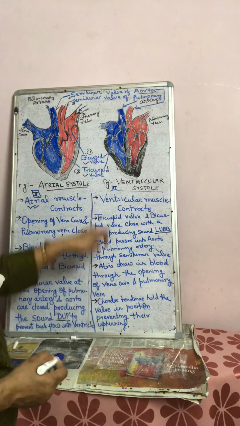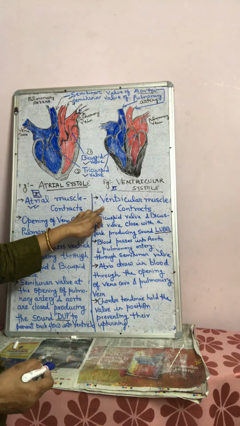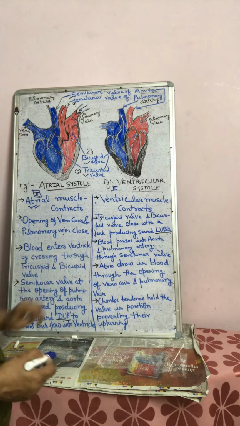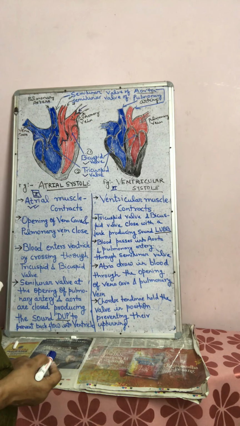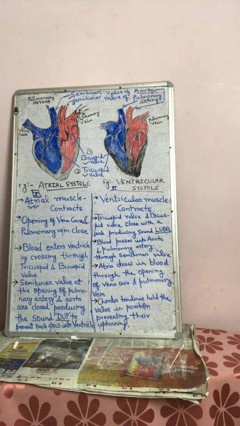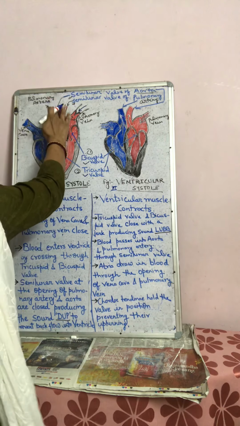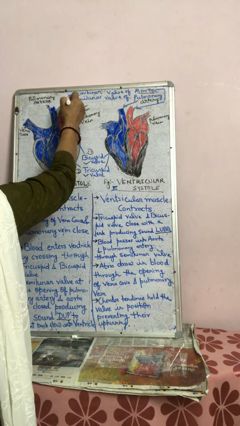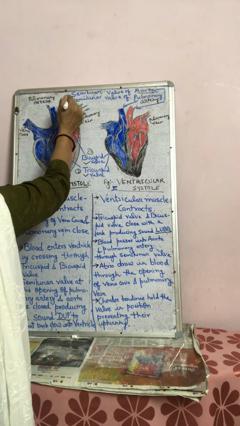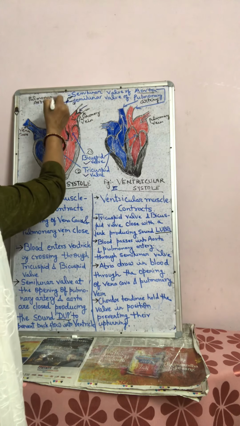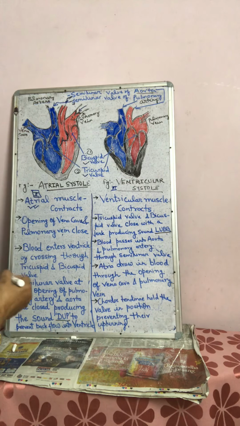Now look here. Ventricular muscle contracts. Tricuspid valve and bicuspid valve close with a jerk, producing sound lub. Here something is written wrong. This one is semilunar valve of aorta, and this one is semilunar valve of pulmonary artery.